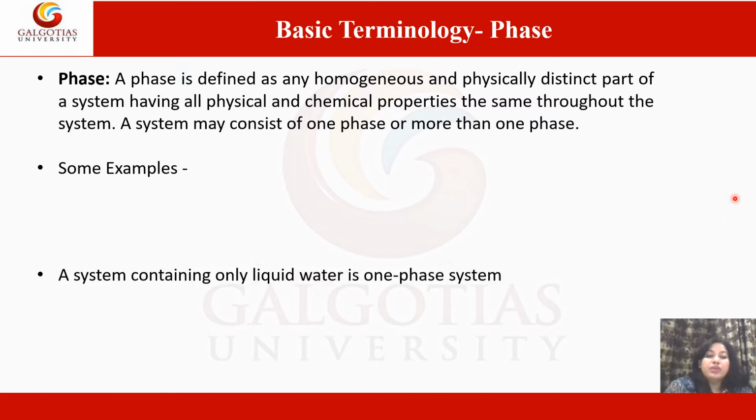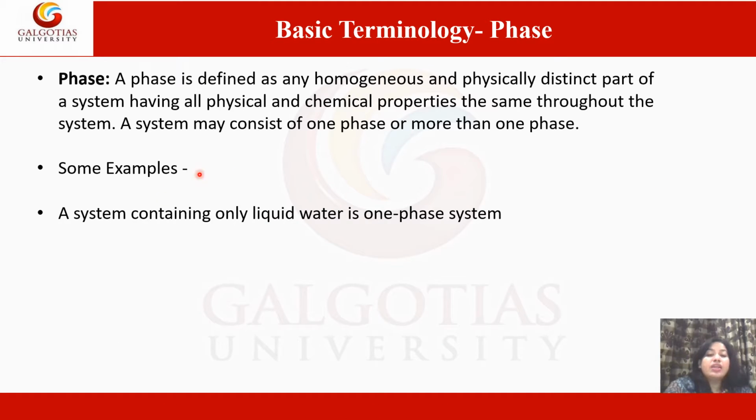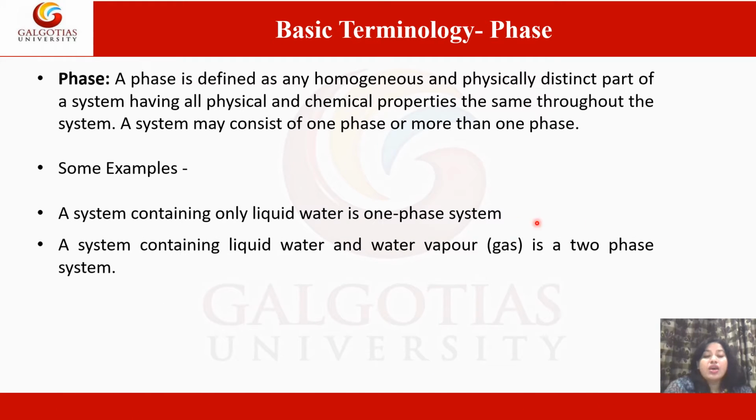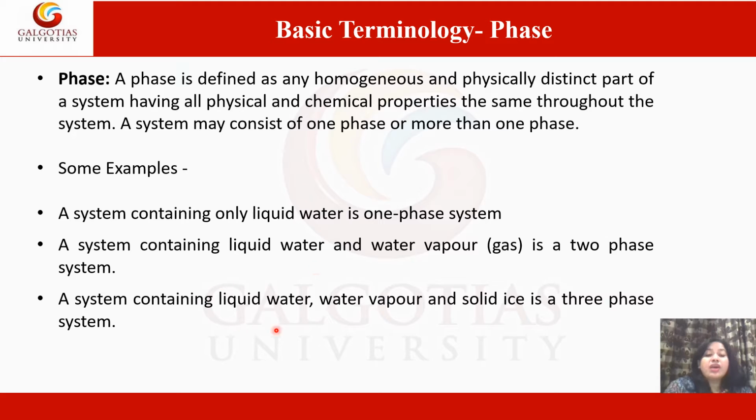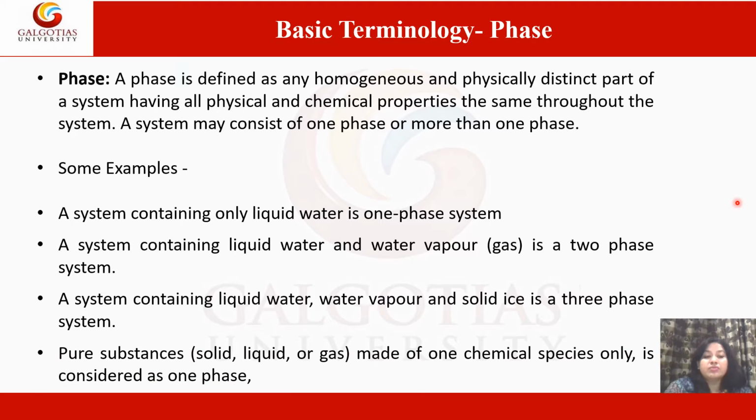For example, a system containing only liquid water is a one-phase system. A system containing liquid water and water vapor is a two-phase system. A system containing liquid water, water vapor and solid ice is a three-phase system.